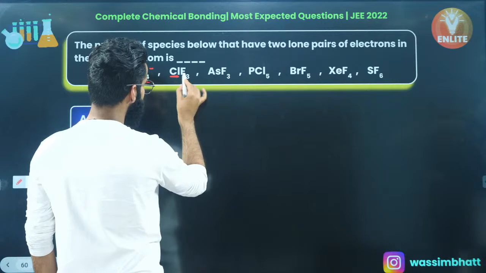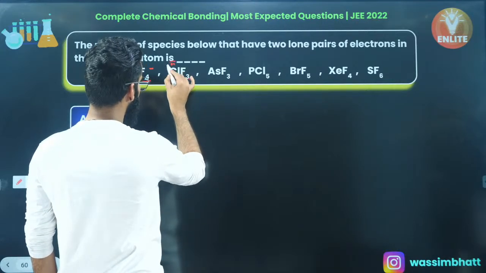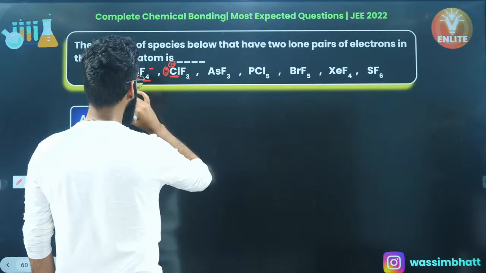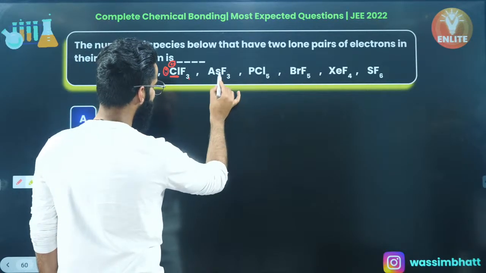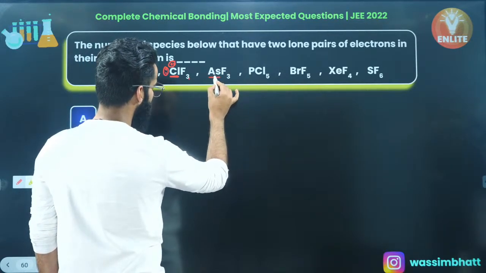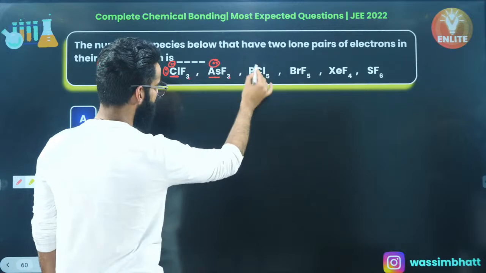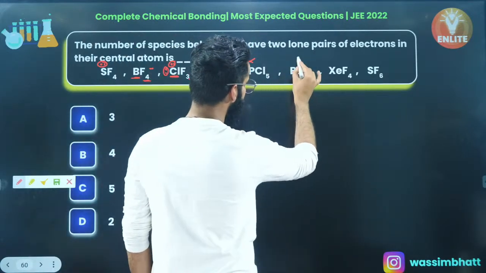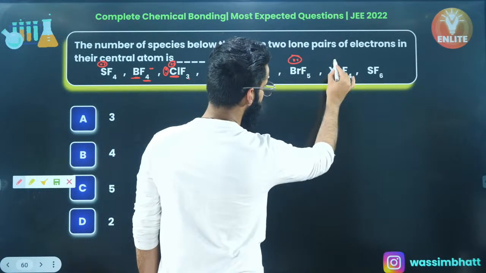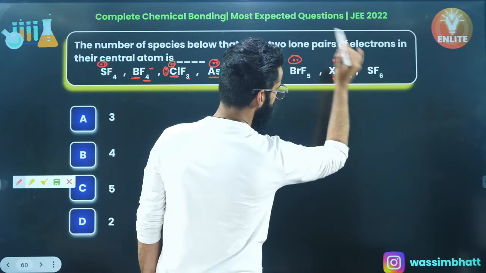Chlorine has 7 valence electrons, 3 are being used, so 4 electrons will be left as such in the form of 2 lone pairs. There are 2 lone pairs on chlorine. AsF3, arsenic is the nitrogen family element, right? It has got 5 valence electrons, 3 it's using, 2 will be as such in the form of a lone pair. PCl5, no lone pair. BrF5, there'll be 1 lone pair on bromine. XeF4, 2 lone pairs on xenon, right? No lone pair on sulfur.